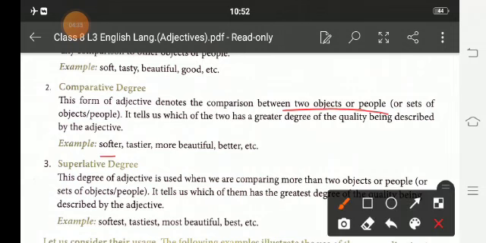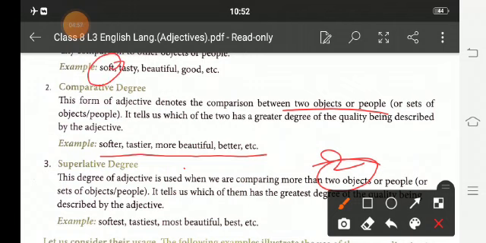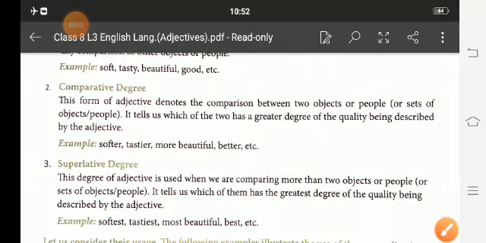For example, the words soft, softer, tastier, more beautiful, better. Then the superlative degree of an adjective is used when we compare more than two objects. Like in the simple form we say soft, comparative softer, and softest is the superlative.